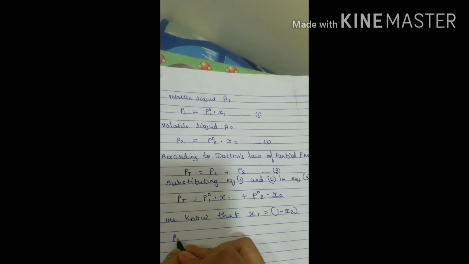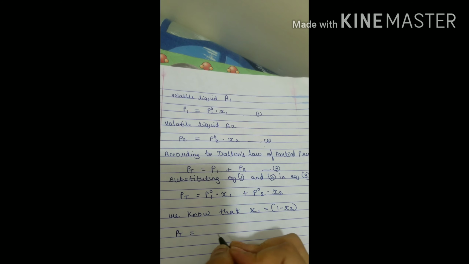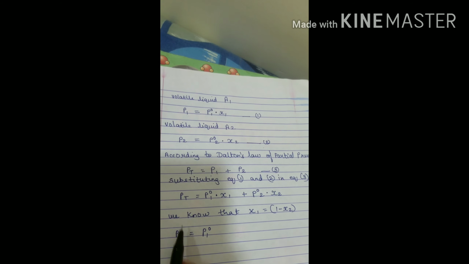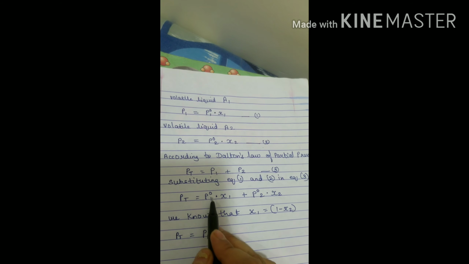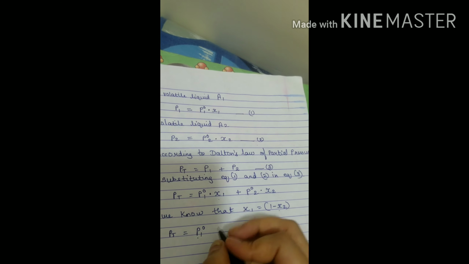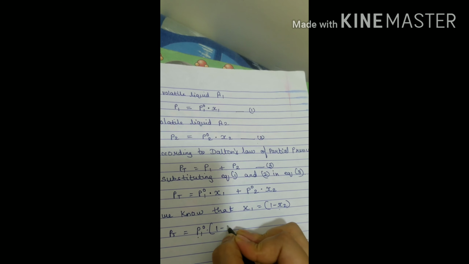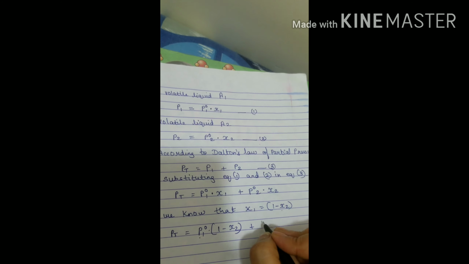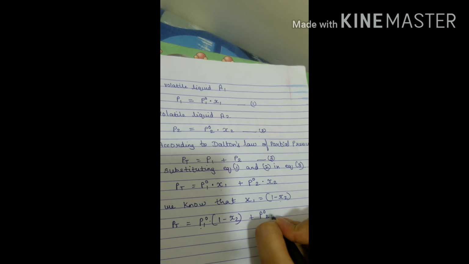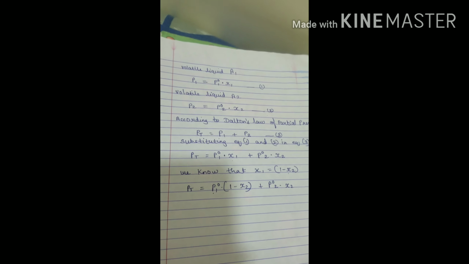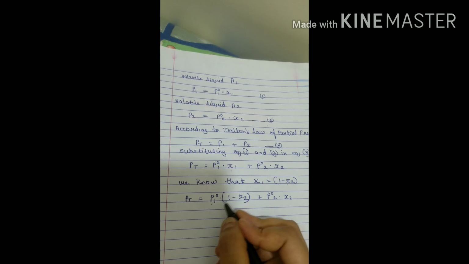So PT is equal to P01. Now in place of X1 I will be substituting 1 minus X2. This will remain as it is, that is P02 X2. Now after this, multiply.